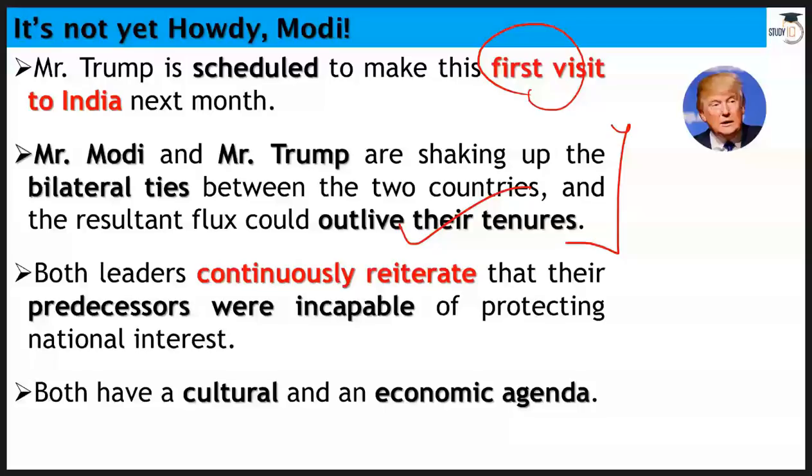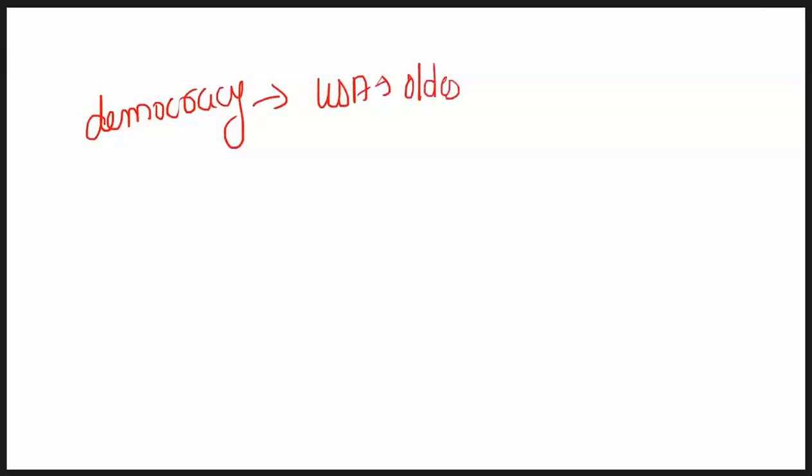We have very good things between us. Like, first of all, I would say when it comes to democracy, as we know, USA is one of the oldest democracies in the world, and India is one of the biggest democracies in the world. So you have this common thing between both these countries.